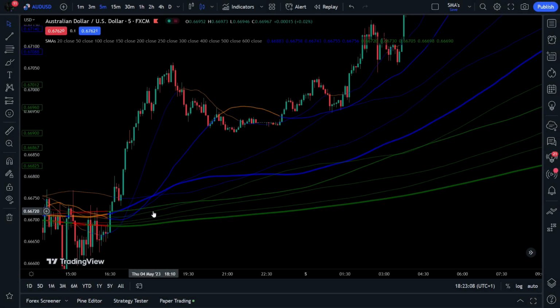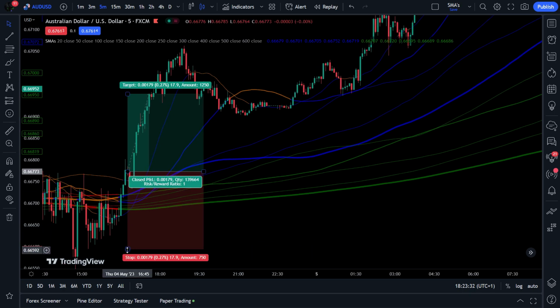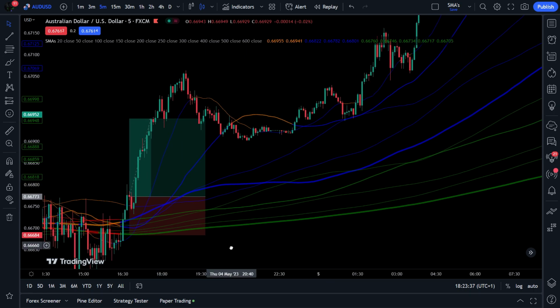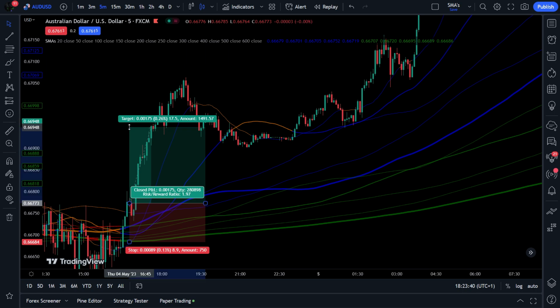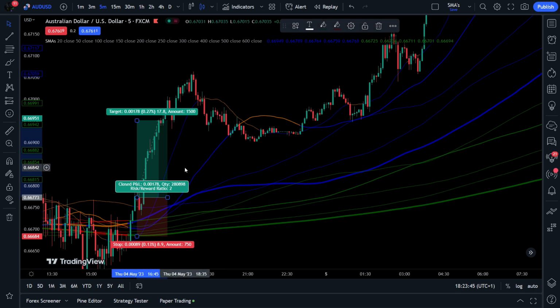Like I said before, bullish momentum is signaled by a cross above the SMA. But, as you can see with this indicator, there are a lot of SMAs to cross. So, for long positions, we require the candles to cross above all the SMAs. This will be shown when the SMAs turn green or blue. And once a candle has closed above all SMAs, we can take a long position. For this strategy, it is most effective if we set our stop loss at the heaviest SMA, that being the SMA 600. This is usually at the bottom, but it will always be the thickest green line, like here. And for this strategy, we target a risk-to-reward ratio of 1 to 2.